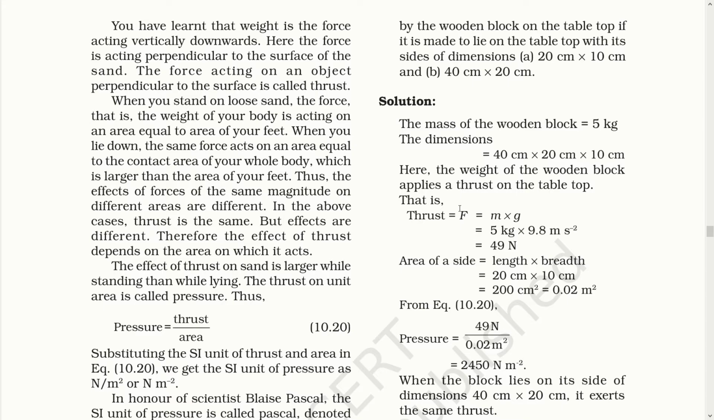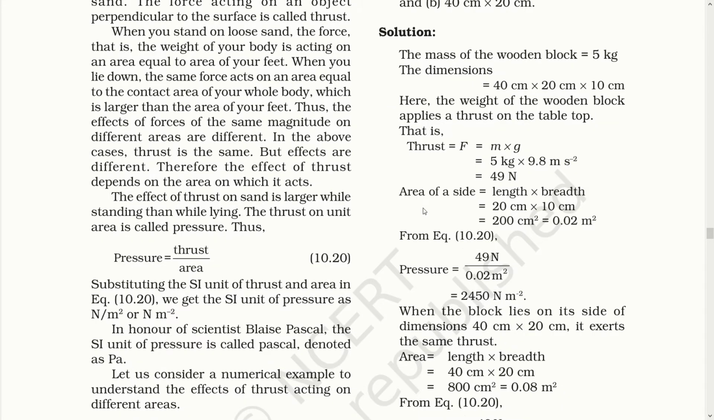Therefore, the effect of thrust depends on the area on which it acts. The effect of thrust on sand is larger while standing than while lying. The thrust on unit area is called pressure. Thus, pressure is equal to thrust upon area. Substituting the SI unit of thrust and area in equation 10.20, we get the SI unit of pressure as Newton per meter square or Newton meter square. In honor of scientist Blaise Pascal, the SI unit of pressure is called Pascal, denoted as Pa.